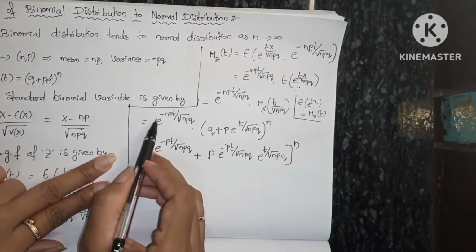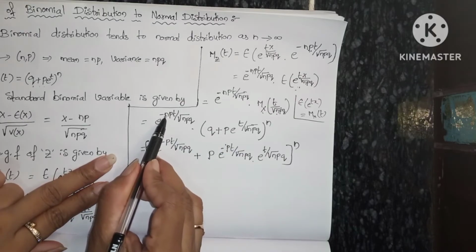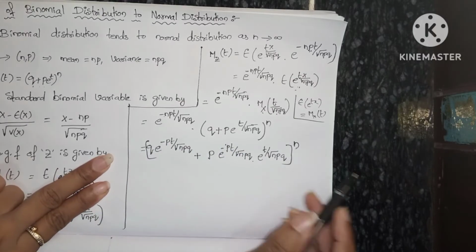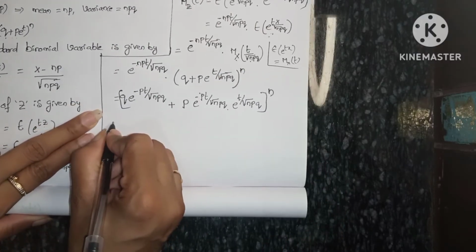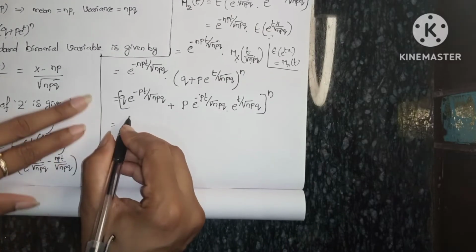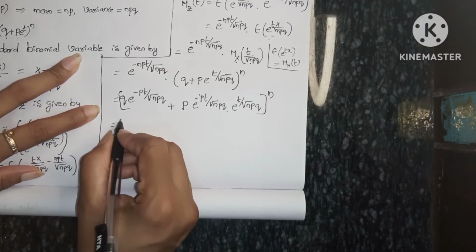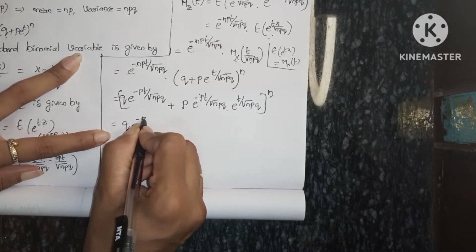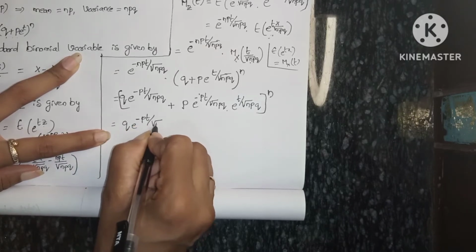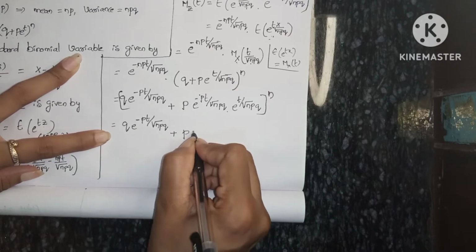Why? Because I multiplied this term with both the terms, and by removing the n outside I have written the whole power. Hope you understood this. That equals q into e power minus pt by square root of npq plus p into e power